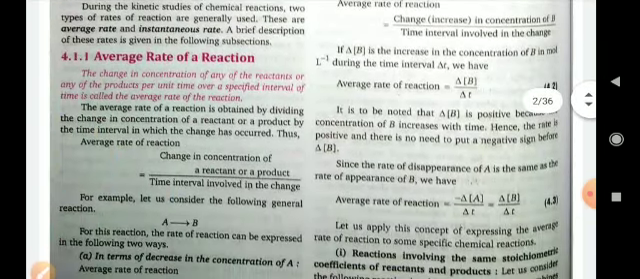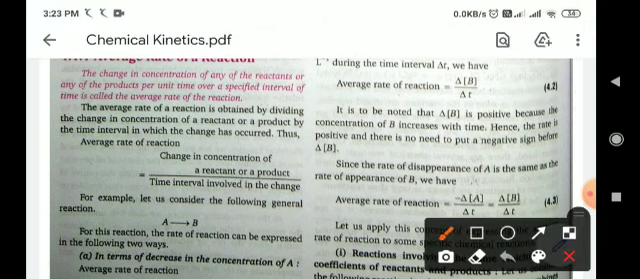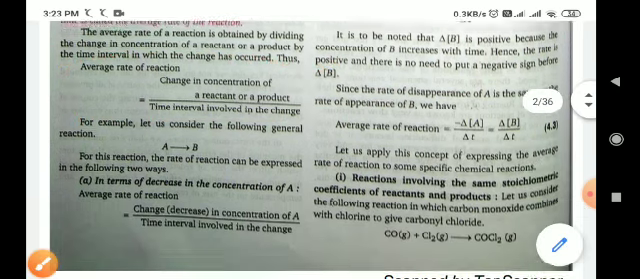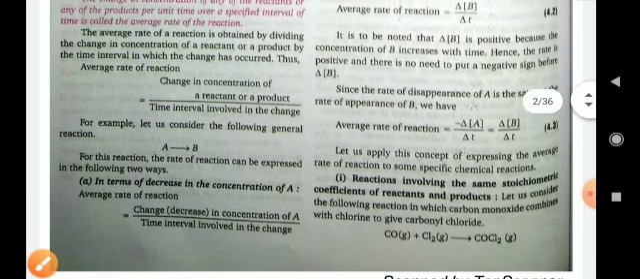Now, average rate of a reaction. What is the average rate of reaction? The change in concentration of any one of the reactants or any one of the products per unit time over a specified interval of time is known as the average rate of reaction. Average rate of reaction is equal to the change in concentration of a reactant or a product upon the time interval involved in the change. Okay, let's understand by taking one example.